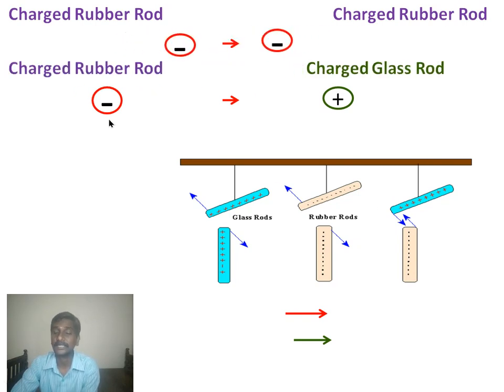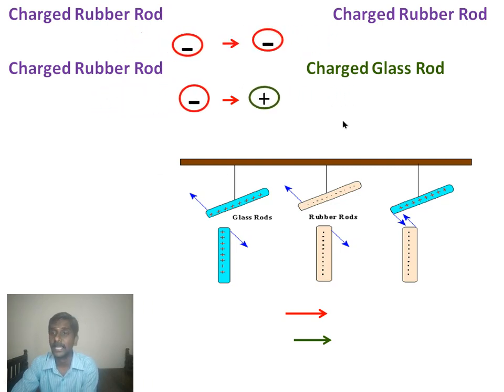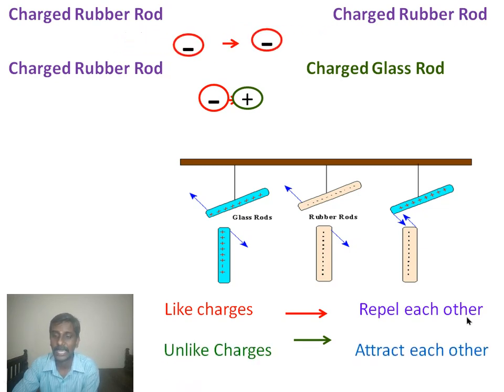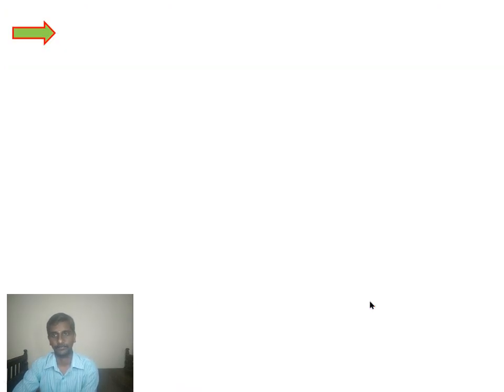And in the third case, when a negatively charged rubber rod and a positively charged glass rod are brought together, attraction occurs. So this diagrammatic representation simply shows that like charges repel each other and unlike charges attract each other.